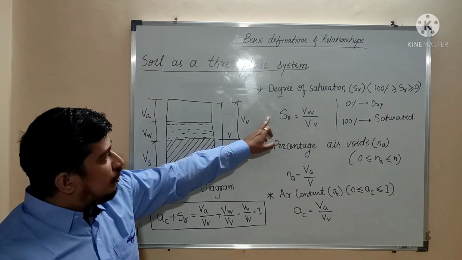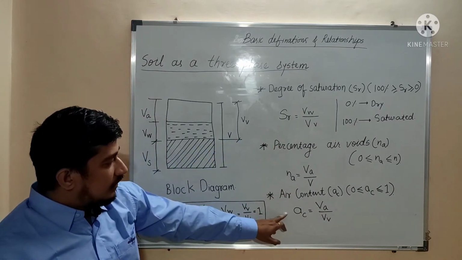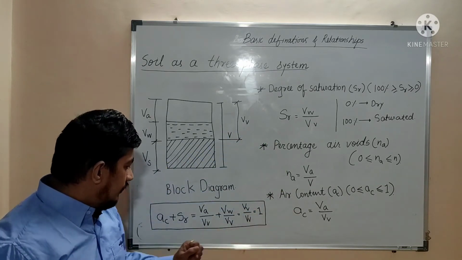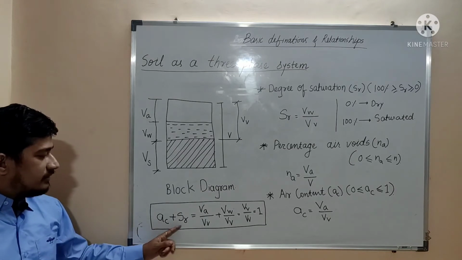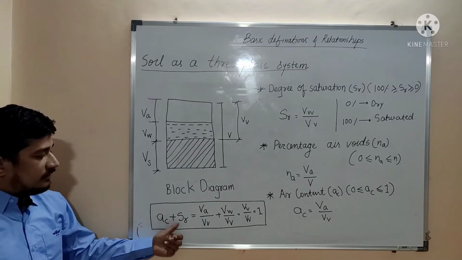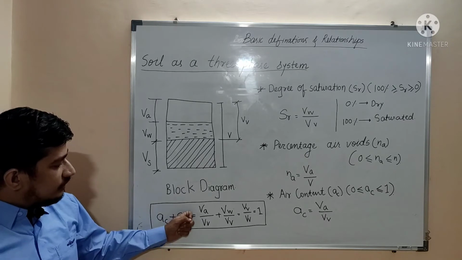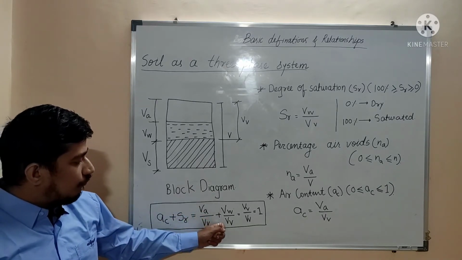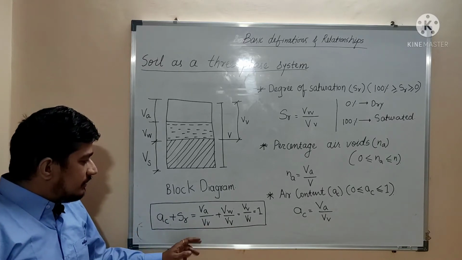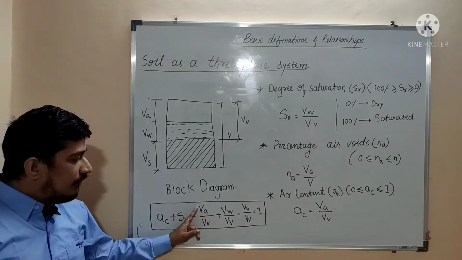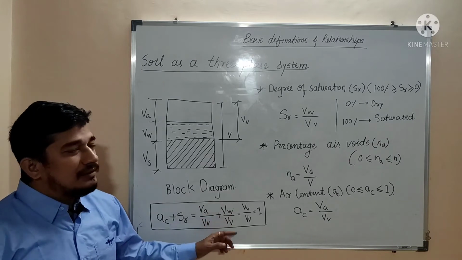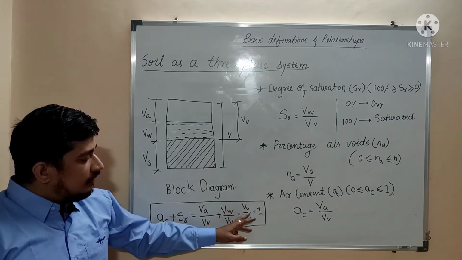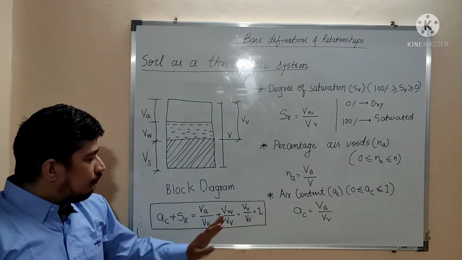When we add degree of saturation and air content both together, that value will always be equal to 1. This is shown here, AC plus SR. AC is air content, SR is degree of saturation. So air content is volume of air by volume of voids, SR is volume of water divided by volume of voids. So numerator is the same, and when we add volume of air and volume of water both together, that is nothing but the volume of void. So numerator and denominator are the same, so that's why it will become 1.